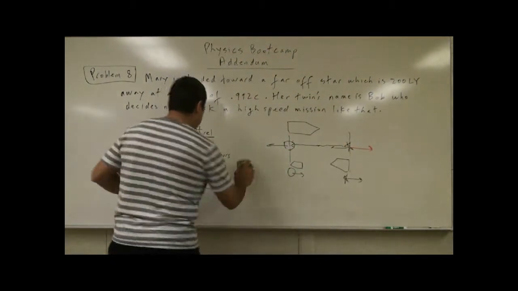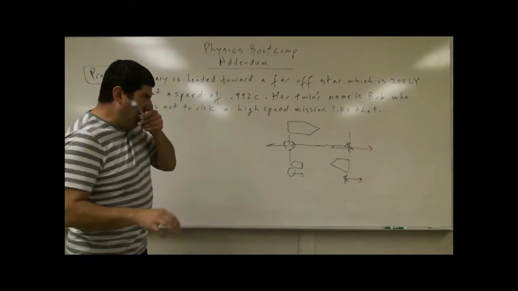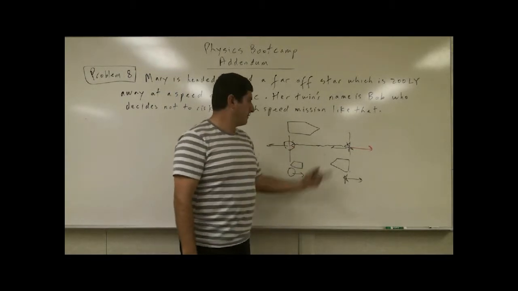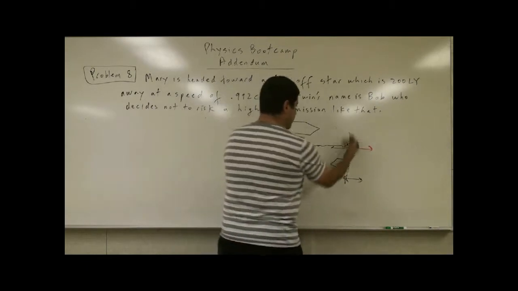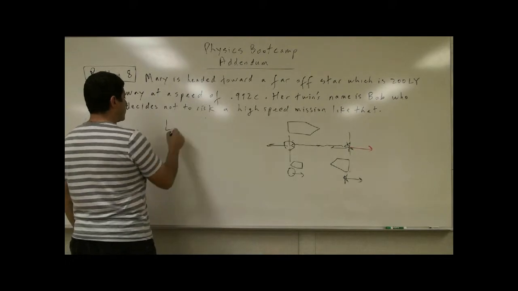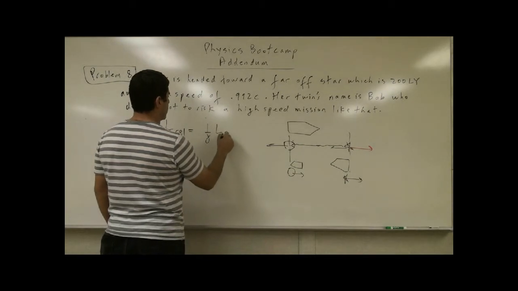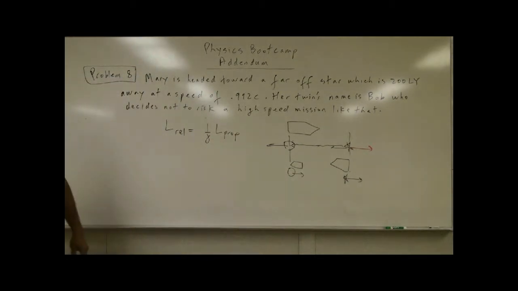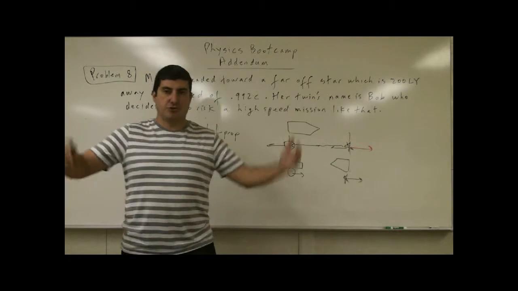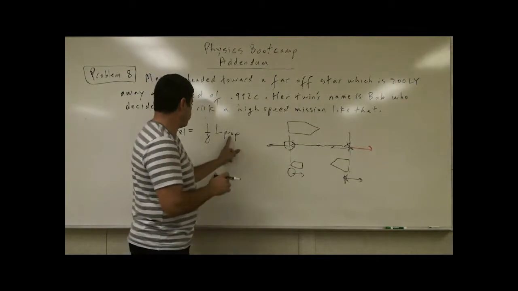Okay, so let's do a quick calculation here. According to her, how long should it take her to go and come back? Well, according to her, this distance has been shortened, right? So the formula we use is length relativistic is equal to 1 over gamma times length proper. What is the length proper? The length proper is the original length that they had when they're at rest, the 200 light years. That was the length proper, right?